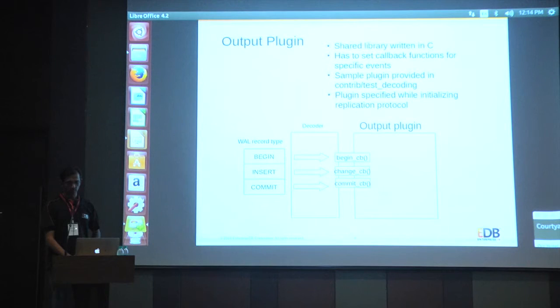So the plugin has to be specified during the replication protocol. Somebody has to actually specify where that plugin needs to go, and this plugin goes in the /lib directory where the server loads it. The begin CB, change CB, and commit CB are some of those callbacks. There are some other callbacks like startup and shutdown.